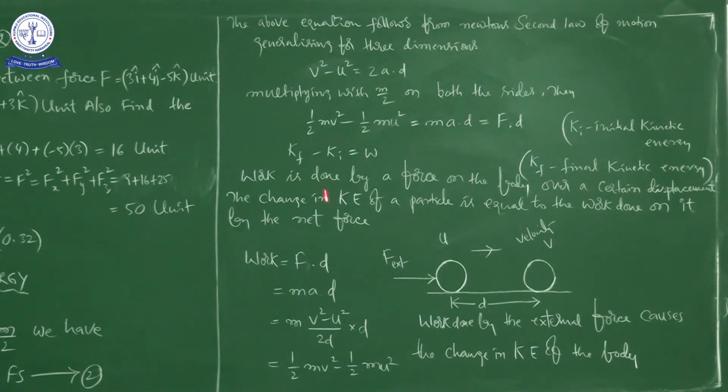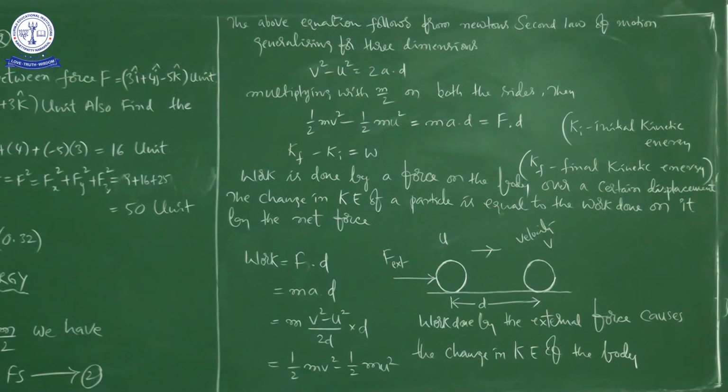So this is also going to multiply with m by 2 on both the sides. As we did just now, when we are multiplying with a scalar, the process is the same. When you multiply a vector with another vector, the problem comes, because you can multiply vectors in 2 ways. I already told you. So here we are just multiplying with m by 2.